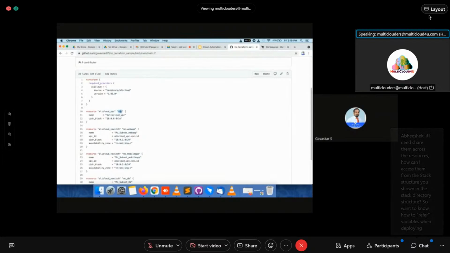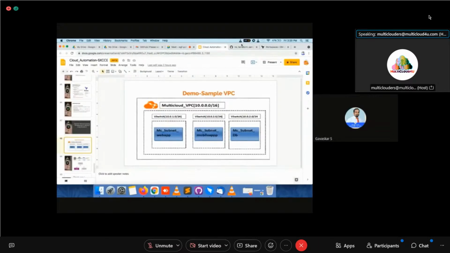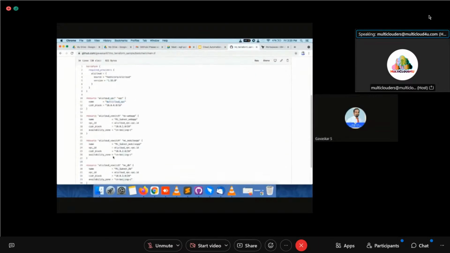The name of this particular resource is an identifier. Here I am going to give the name multi-cloud underscore VPC. I already explained the diagram. Now I am going to create another resource, switch. The variable name for this is MC underscore web app. For implementing some web app service, I am going to use this switch. The name is MC underscore subnet underscore web app.